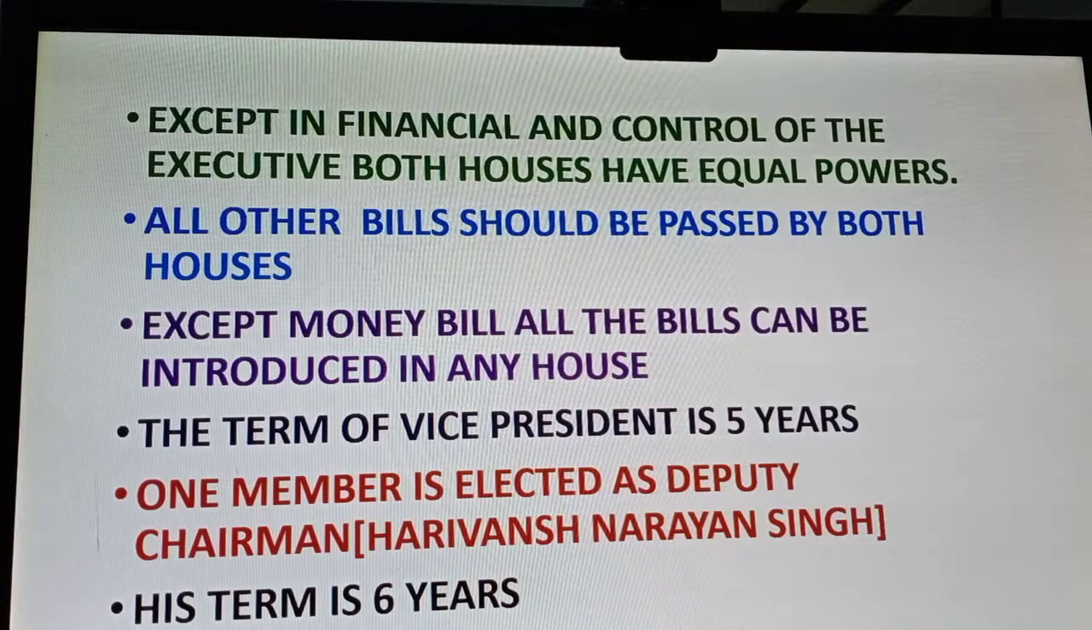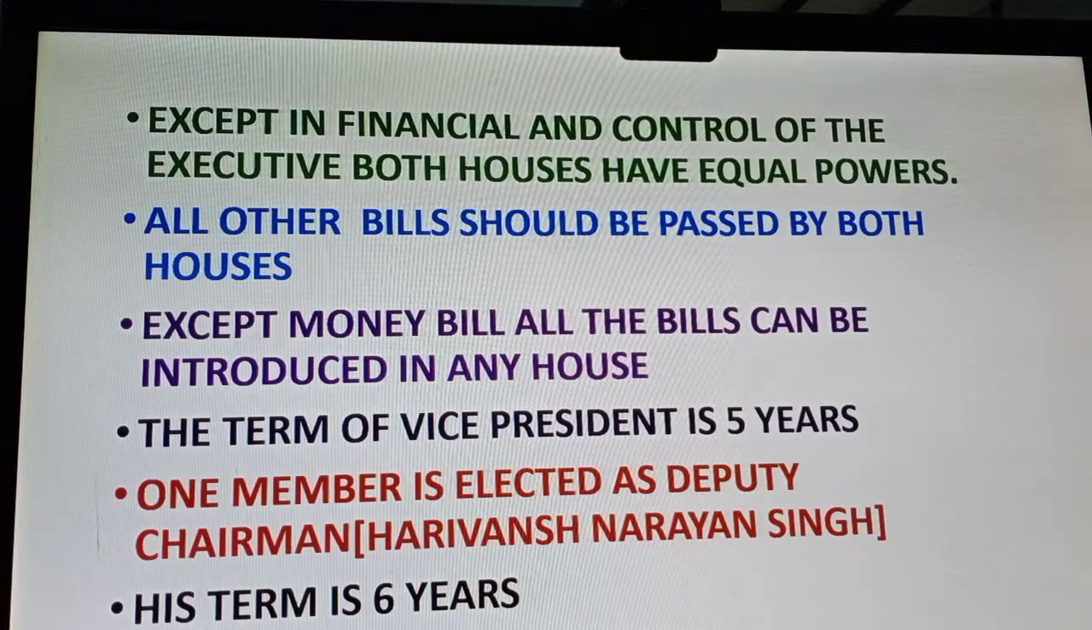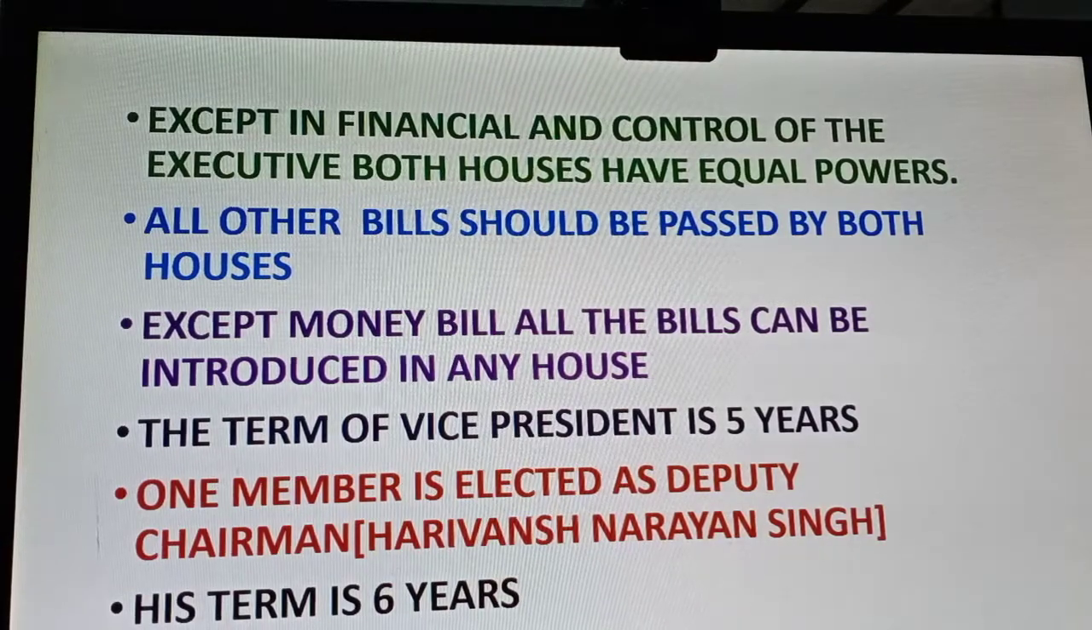So all other bills should be passed by both the houses. Rajya Sabha and Lok Sabha have equal power in all the bills. And money bills can only be introduced in Lok Sabha, not in Rajya Sabha. First, the bill should be presented to the Lok Sabha.